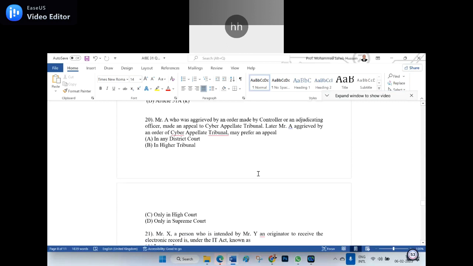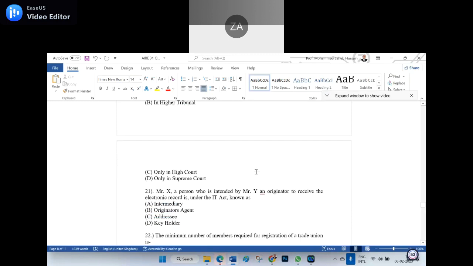So, Mr. A, who was aggrieved by an order made by the Controller or an Adjudicating Officer, made an appeal with the Cyber Appellate Tribunal. Later, Mr. A, aggrieved by the order of the Cyber Appellate Tribunal, may prefer an appeal. Generally, after a tribunal, can we go to the High Court or the Supreme Court? It is the High Court only. I'm sure that it is only the High Court. Am I right? Yes, sir.